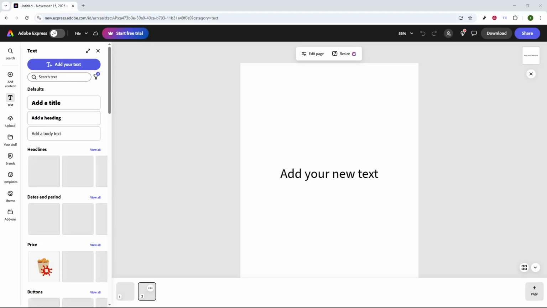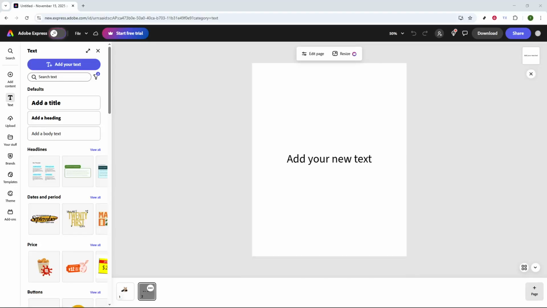In today's video, I'm going to teach you how to add a shadow effect to text using Adobe Express Editor. If you've ever wanted to give your text that extra bit of flair and depth, adding a shadow can make a significant difference. It's a simple yet effective way to make your text stand out, and I'll guide you step by step through the process.